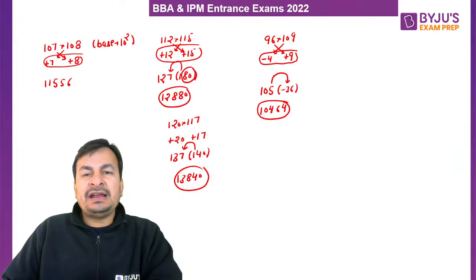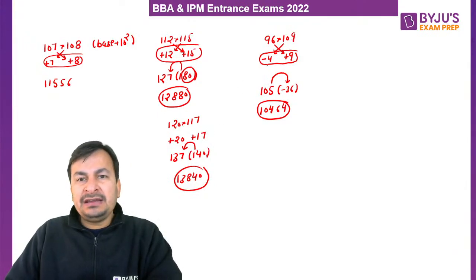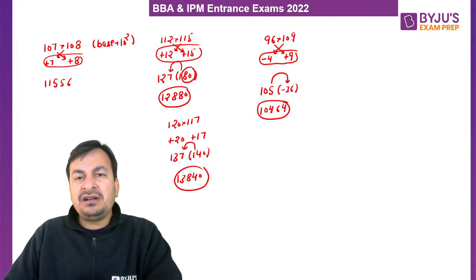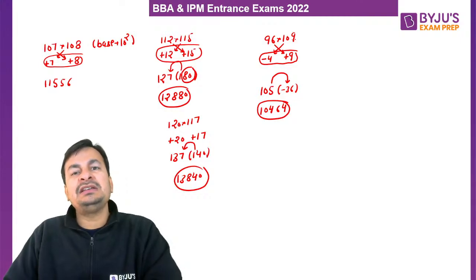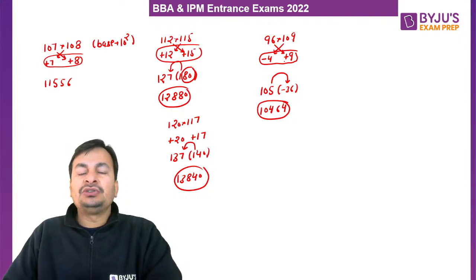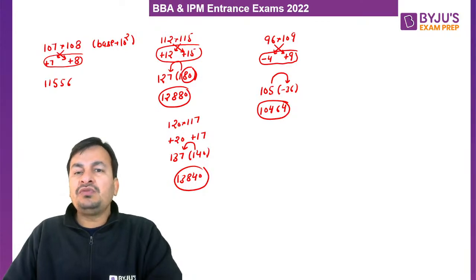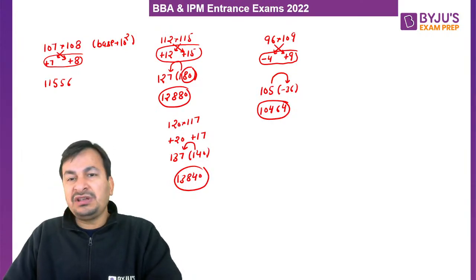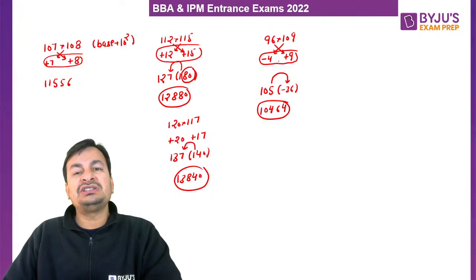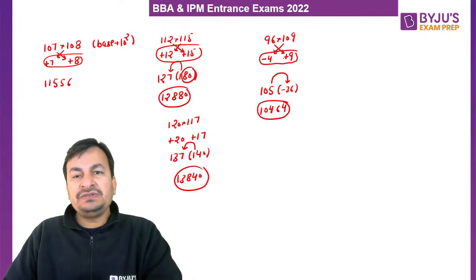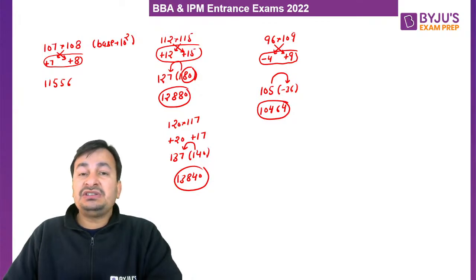Okay, so 96 multiplied with 109. 96 is how much less than 100? Minus 4. 109 is how much more than 100? Plus 9. So what will be the first part of the multiplication? Either 96 plus 9 or 109 minus 4, that is 105. And how do we get the second part of the multiplication, or last two digits? By multiplying these two differences. But in this case, minus 4 into 9 is minus 36, which is not possible.